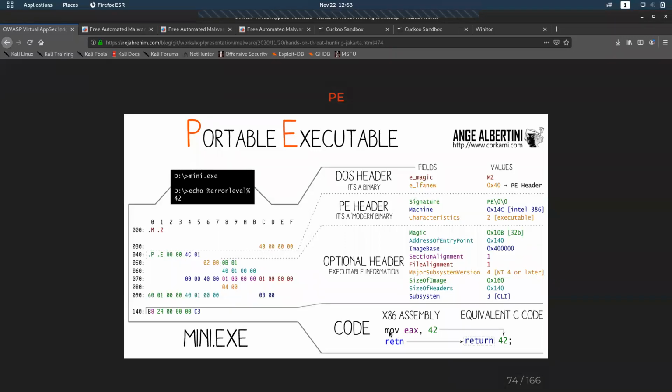Like I said, mov eax, 42, return 42. This is assembly code. mov eax is assembly code, and return is another assembly instruction, so we have to be aware of assembly code to know better about it.